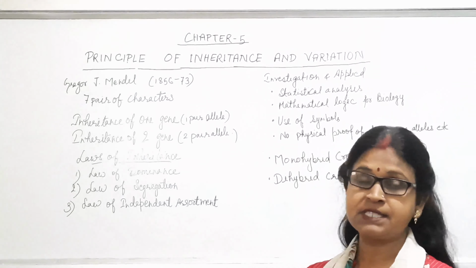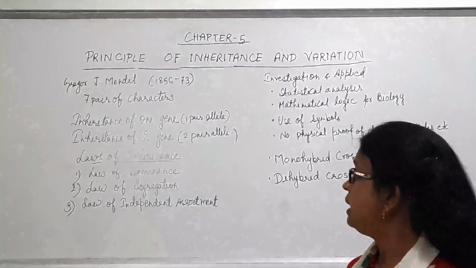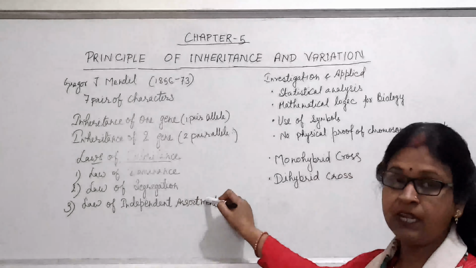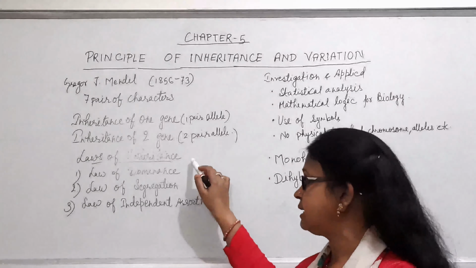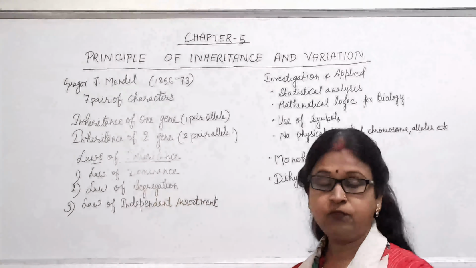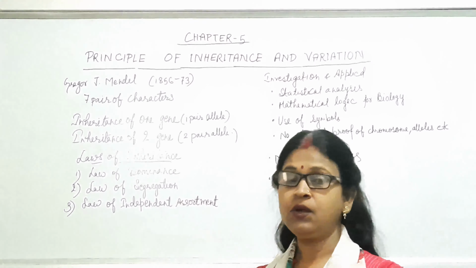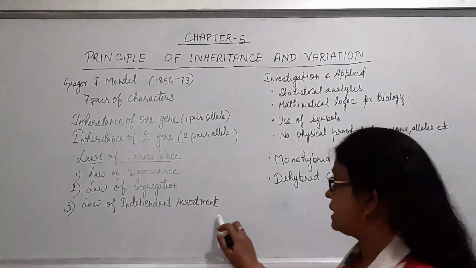We will discuss this through a table and diagram. Out of these experiments, he concluded and gave 3 laws of inheritance: first, law of dominance; second, law of segregation; third, law of independent assortment.